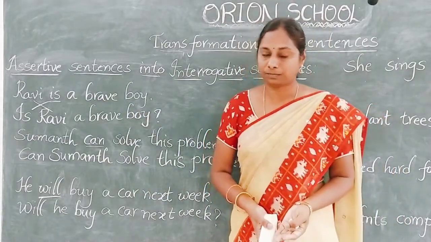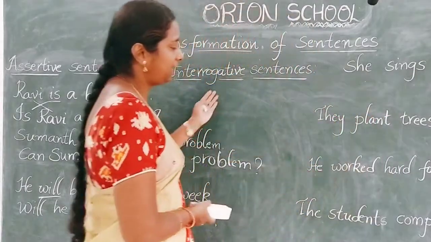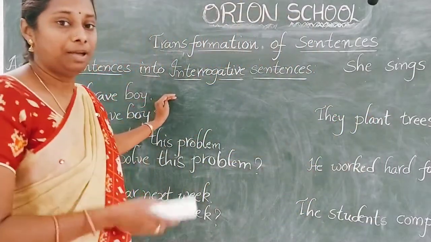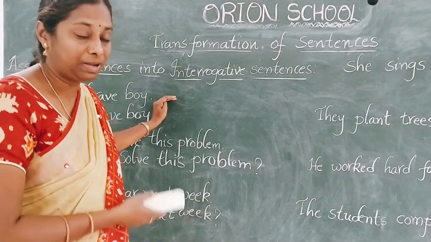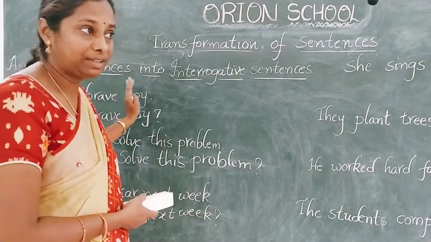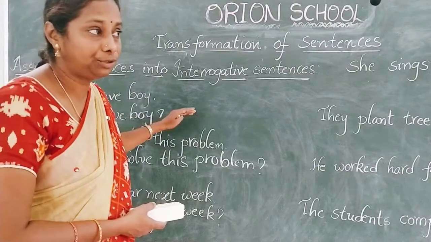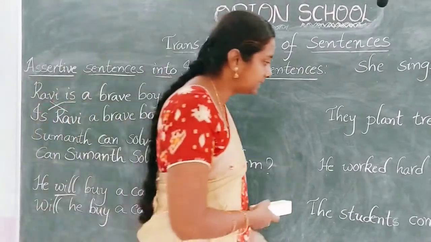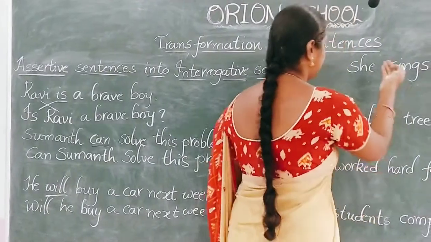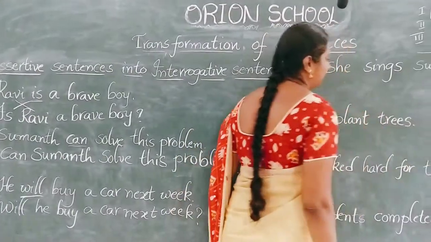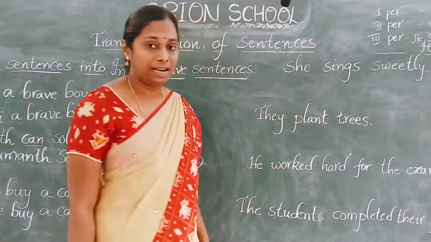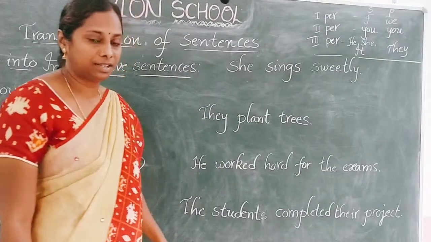Is it clear? See, for example, if we have a helping verb, by placing the helping verb at the beginning of the sentence, we can make it into an interrogative. Now let us see some more examples. See here, she sings sweetly. Can you identify a helping verb in the given sentence? Is there a helping verb?